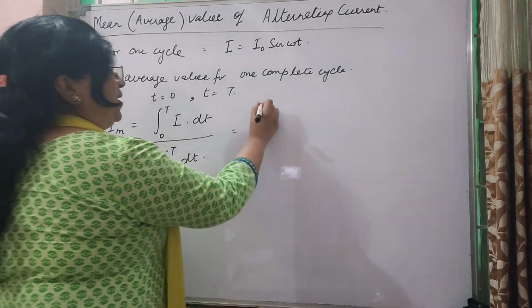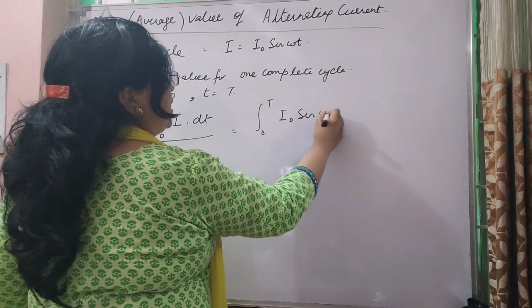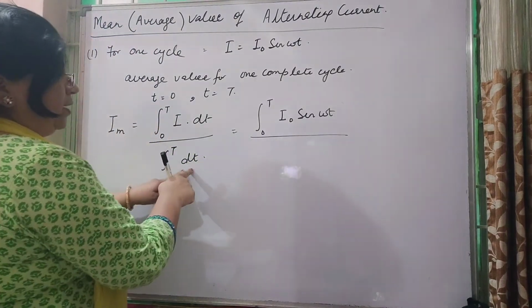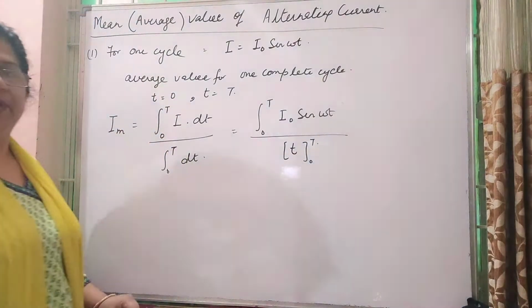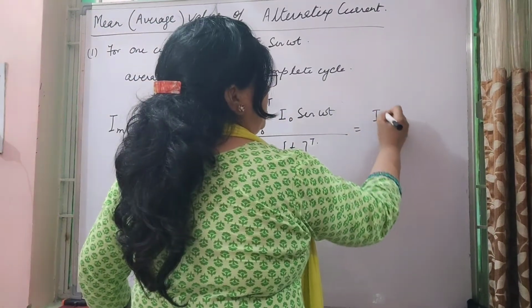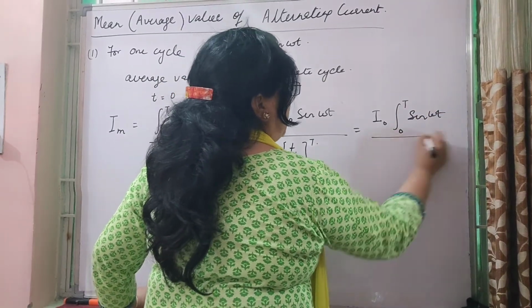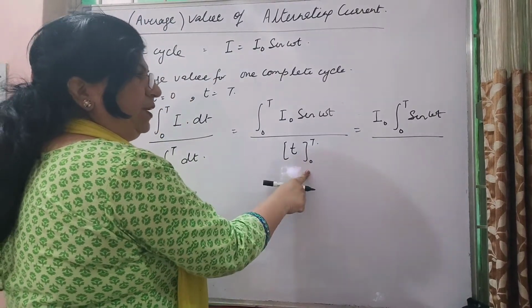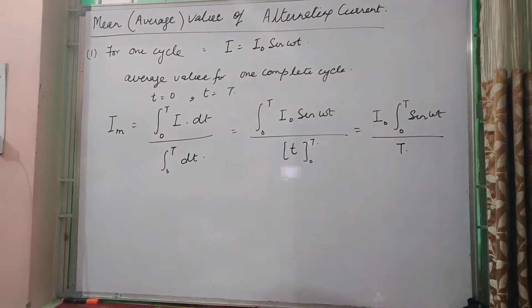Right? So this can be written as 0 to T. Now I is equal to I naught sin omega t upon, इसका आप क्या निकलेगा? From 0 to T dt करेंगे तो T निकलेगा. Okay, this will be the thing. Here I naught is a constant value, right? So we write I naught, 0 to T sin omega t upon, ये क्या हो जाएगा? अपर लिमिट हो जाएगी कैपिटल T minus lower limit 0. So we will just write T here. I hope it is clear till here.